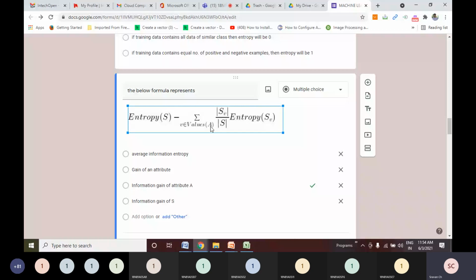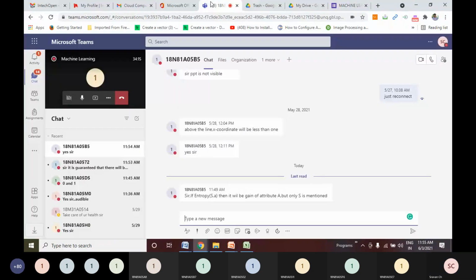So this A tells me I am calculating average information entropy for attribute A. And the average information entropy we calculate is subtracted from overall entropy. When I subtract it from overall entropy, I will get information gain of A. Is it fine? B5, did I address you?